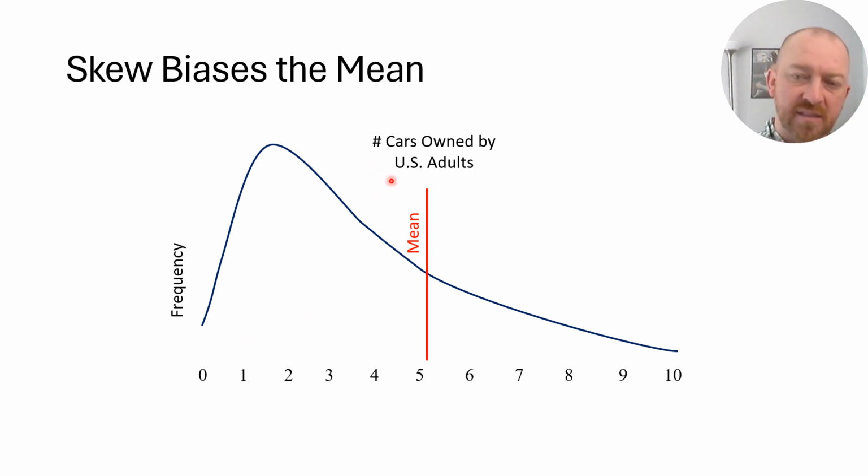So the balance shifts towards the right in a positively skewed distribution. If it were a negatively skewed distribution, it would shift towards the left. And so that is the inherent problem using the mean. The mean is biased by extreme scores. It's biased by outliers, and therefore asymmetrical distributions cause the mean to not well represent the data.